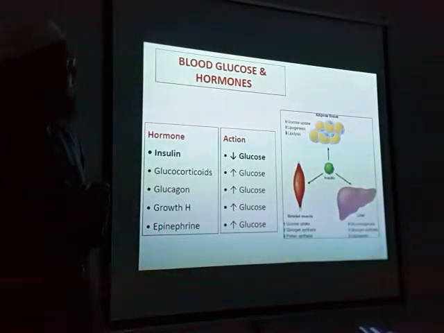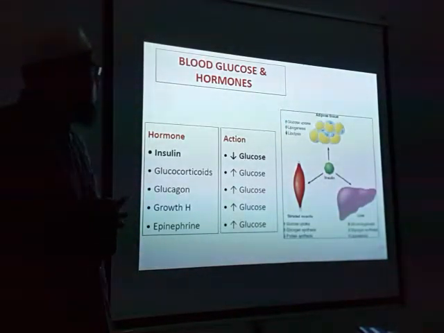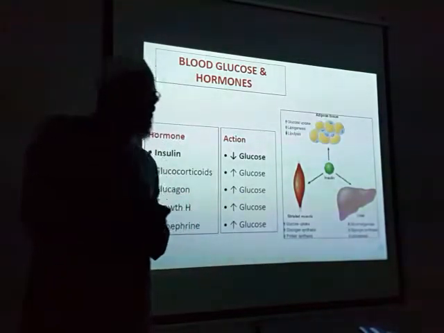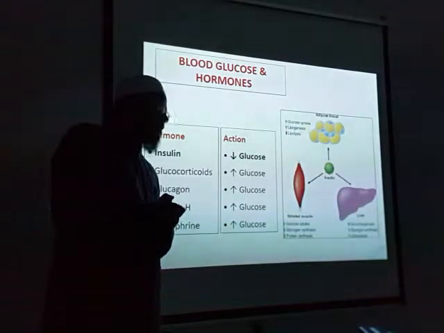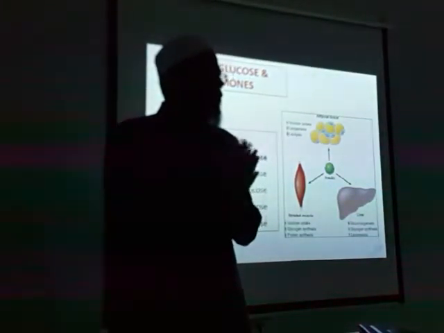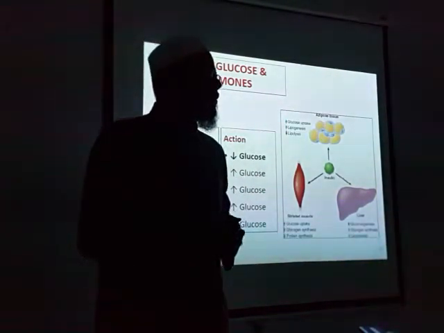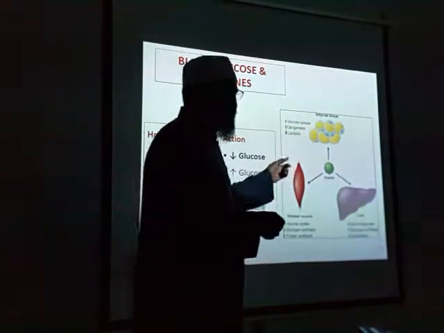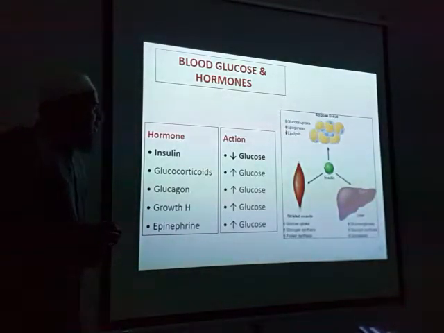In adipose tissue, what is its action? Lipogenesis, decreased lipolysis, and increased glucose uptake. In muscle, it increases glucose uptake. So for that reason, if you see a diabetic patient with complications, initially he will be very fat. After 10 or 15 years, the same person will be very thin because of this problem. Muscle. And third is the liver.